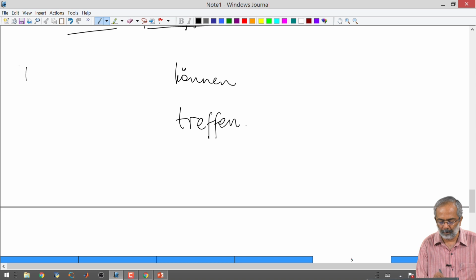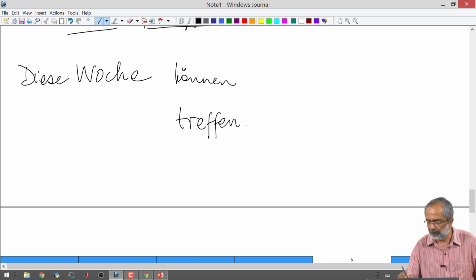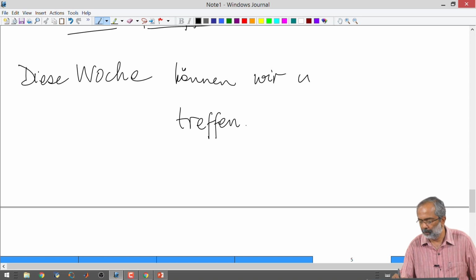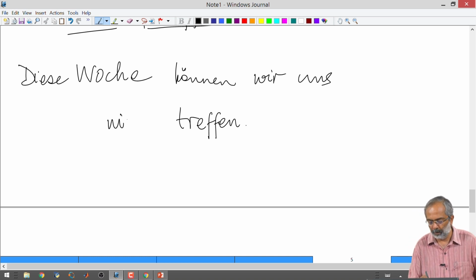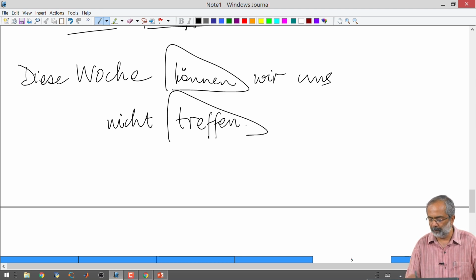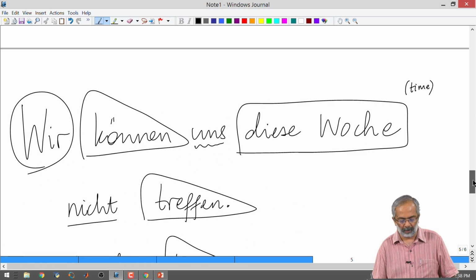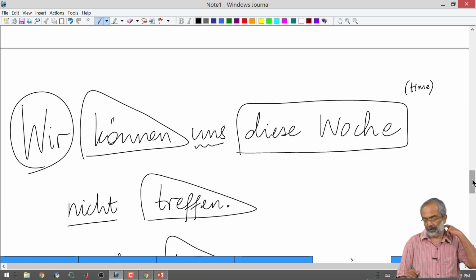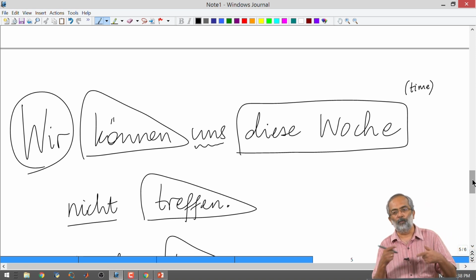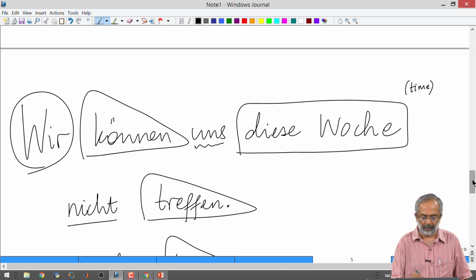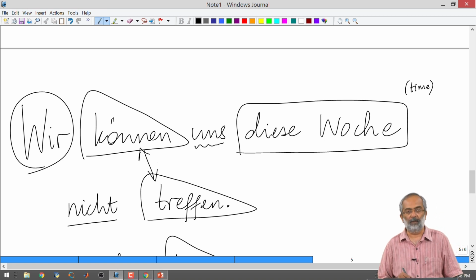And I can say diese Woche können wir uns nicht treffen. Okay. So, können and treffen will remain where they are. I can begin the sentence with diese Woche and then comes wir uns, etc. Okay. So, there are a couple of different ways in which we can formulate the sentence, but the position of the two verbs will remain unchanged.